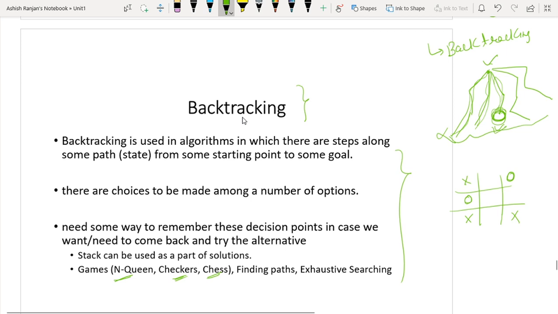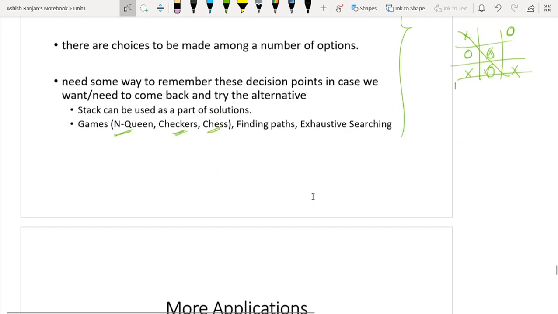Now it has two solutions. If you place 0 here, it will do some check here. It will place 0 here, it will start. So these types of problems are called backtracking problems. These types of games also use the backtracking technique, because when the computer thinks, it thinks on the basis of backtracking. Okay, so this is what backtracking is.